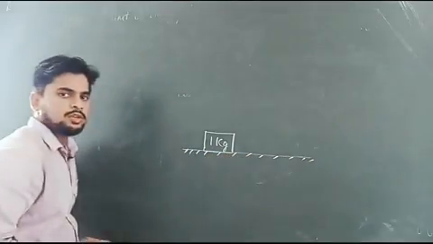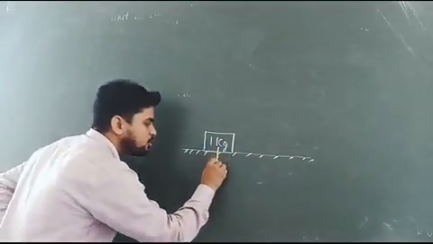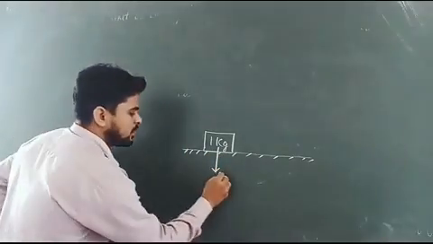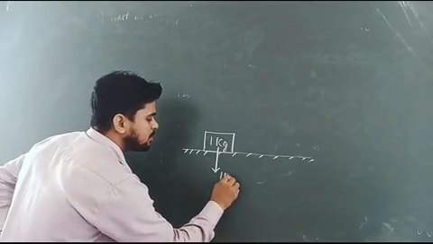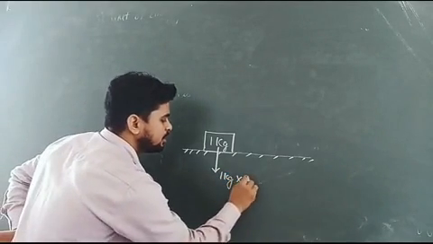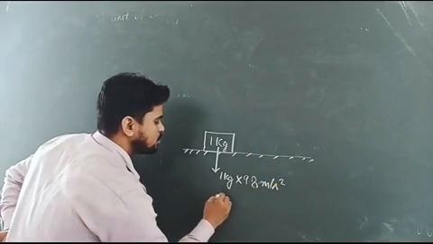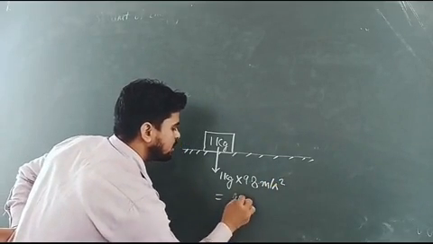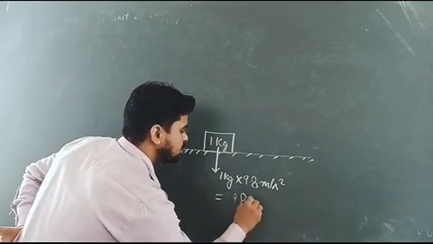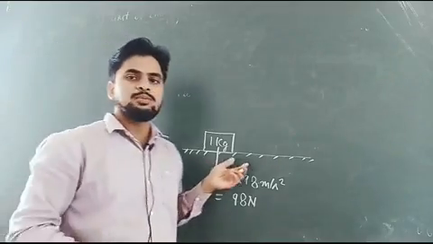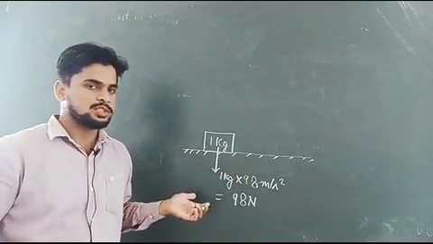Okay, friends. So here you can see that the weight of this block is mg. Mg means 1 kilogram into g, 9.8 meter per second square, so it equals 9.8 Newton. So a force of 9.8 Newton is acting downwards.